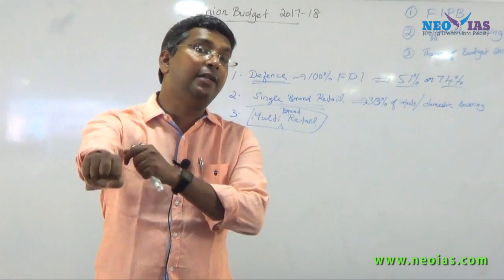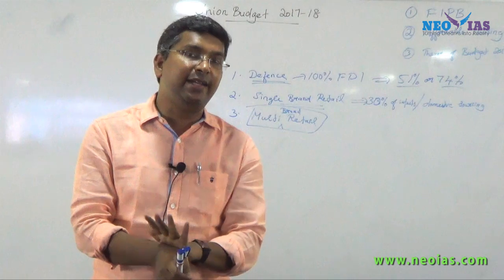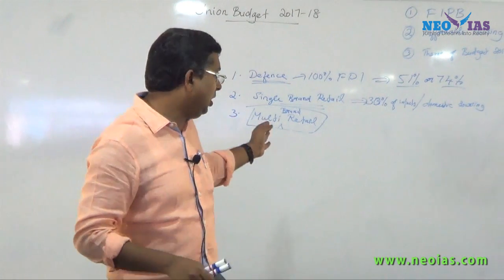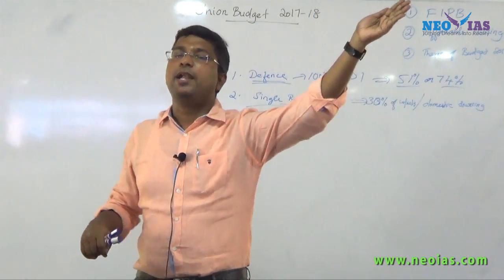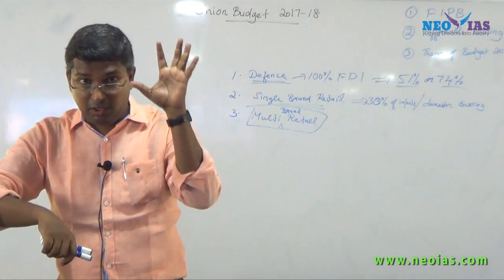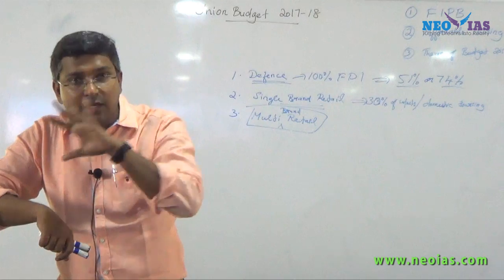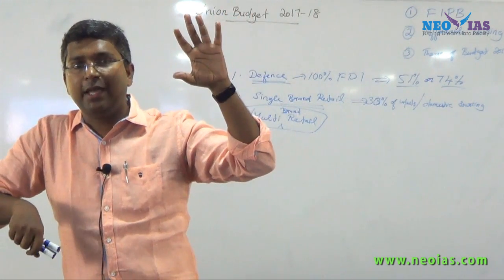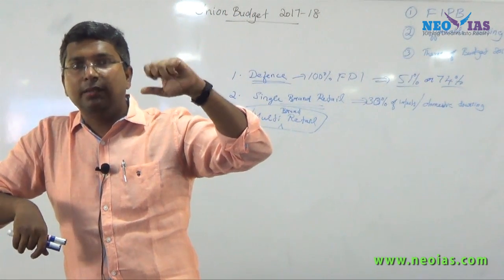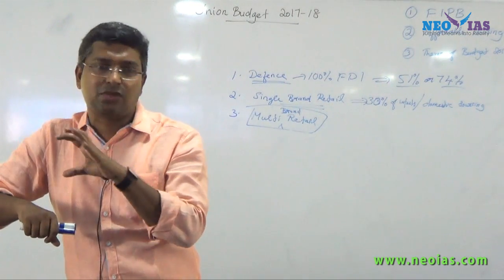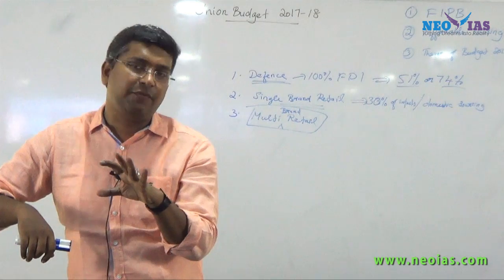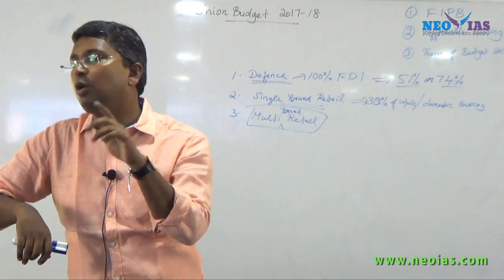For certain companies with single brand retail, this condition looks very difficult. There are single brand companies like IKEA, which deals with the world's topmost furniture. For them, they use their own inputs. So the government has come with a very stringent rule that okay, 100% FDI is allowable in single brand retail, but you have to follow this rule.